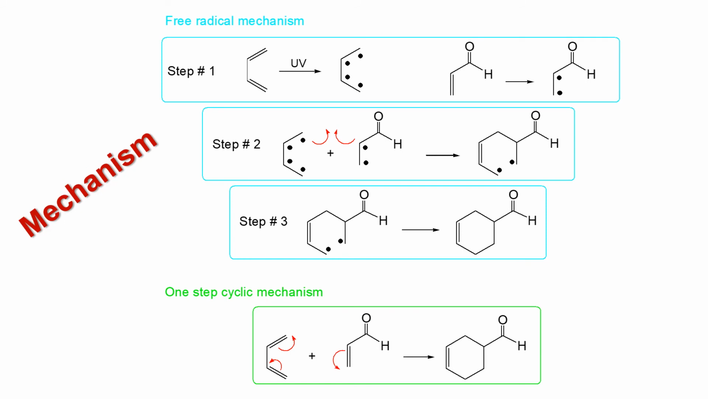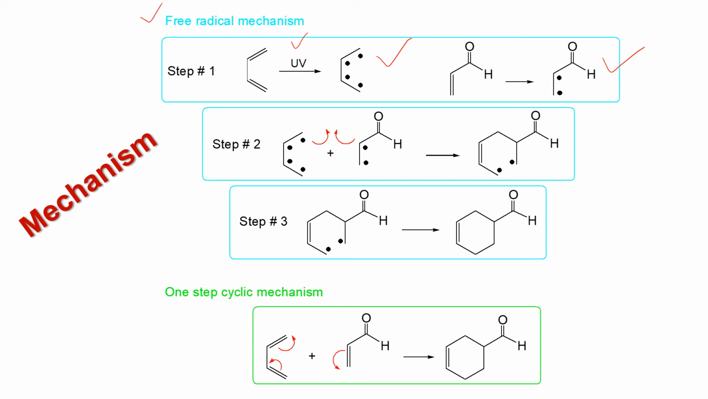Now about the free radical mechanism. If the reaction condition is free radical producing, in that case homolytic fission of the pi bonds of both the conjugated diene and dienophile will occur, and both the conjugated diene and dienophile will be converted like this.